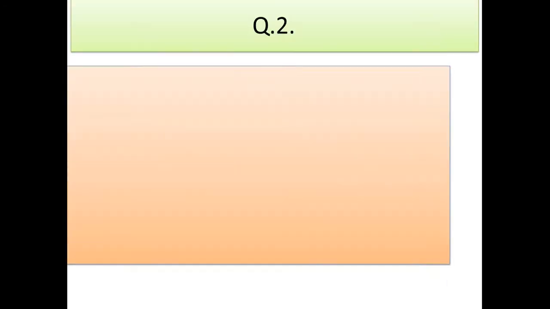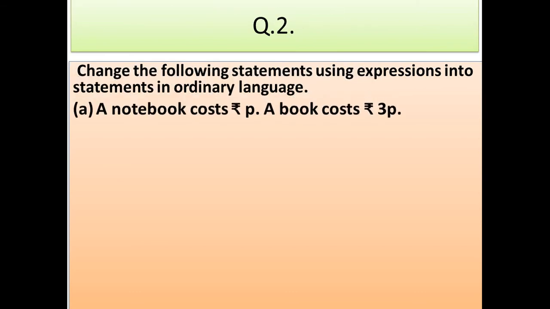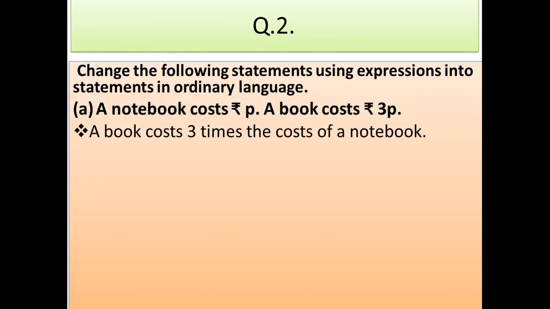Question number 2. Change the following statements using expressions into statements in ordinary language. A notebook costs rupees 5, whereas a book costs rupees 3p. A book costs 3 times the cost of a notebook.